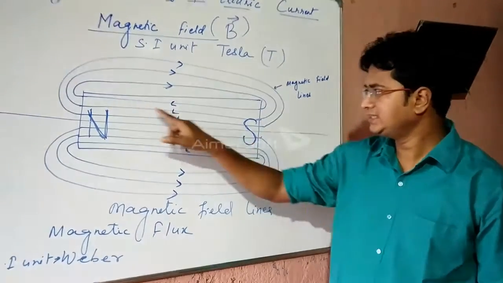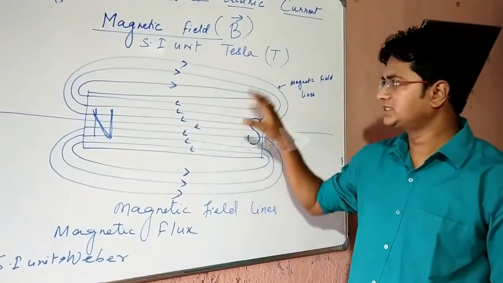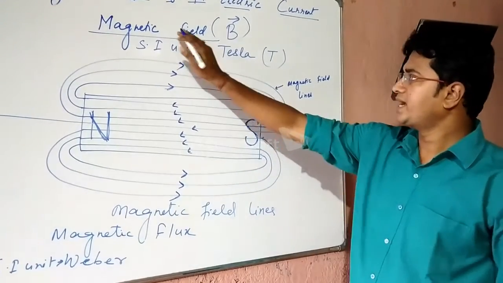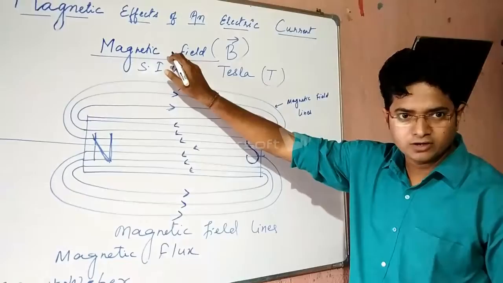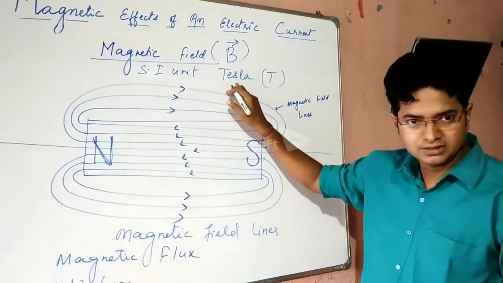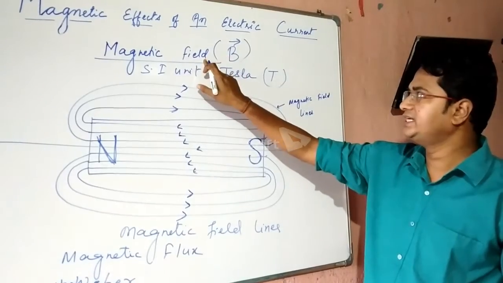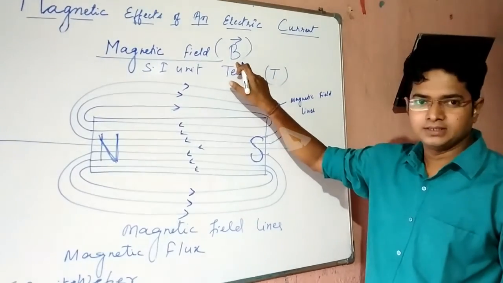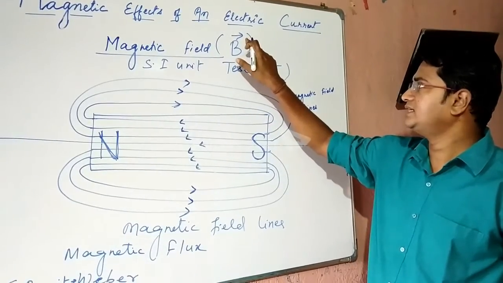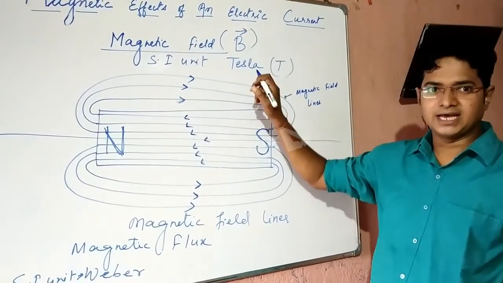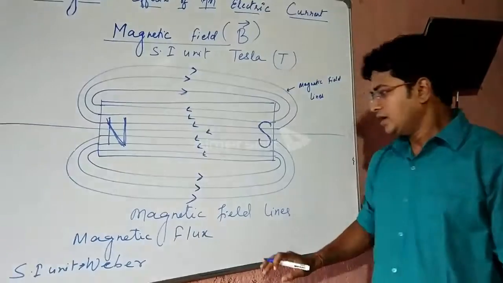You can see these are closed continuous curves. The SI unit of magnetic field is Tesla, represented by capital T, and we denote magnetic field by the letter B. On top of the letter there is an arrow mark. It represents that it is a vector quantity because its direction is fixed.